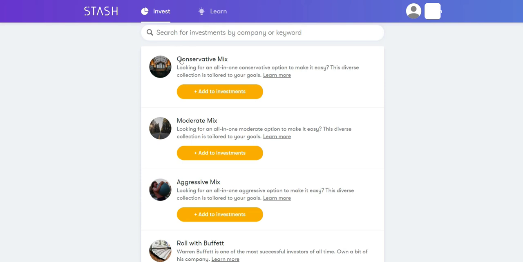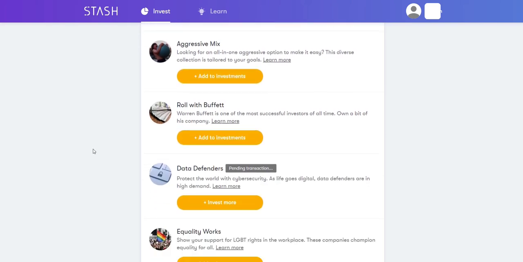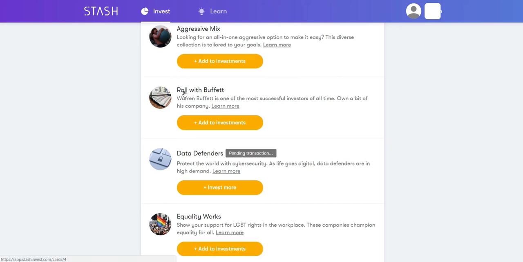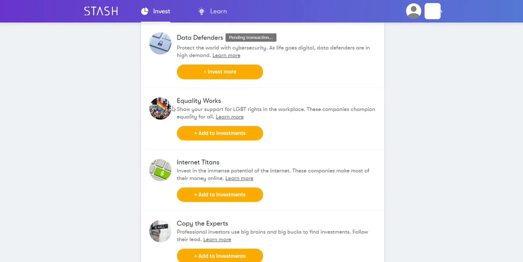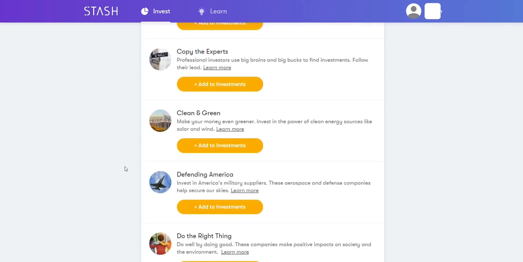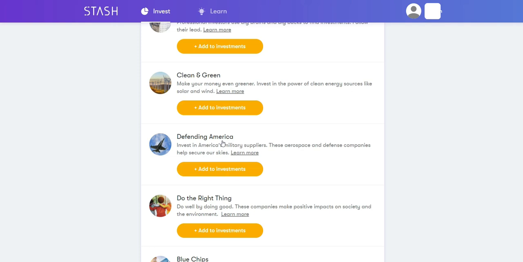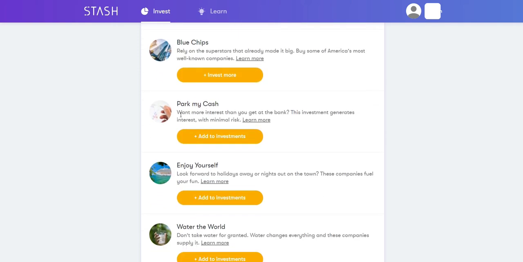Now these are kind of high level ones: conservative, moderate mix, aggressive mix, and then you start getting into Roll with Buffett, Data Defenders, which currently right now I have a pending transaction to buy some of that. Equality Works, Internet Titans, Copy the Expert, Clean and Green, Defending America, Do the Right Thing, and so forth. Park My Cash. So I'll give you an example. Let's say Park My Cash. What does Park My Cash mean?